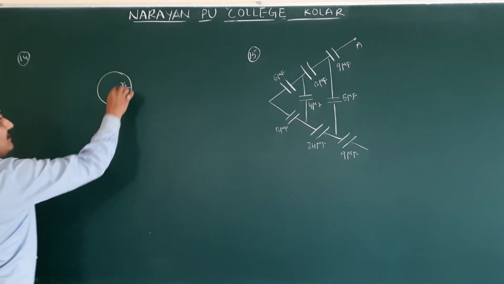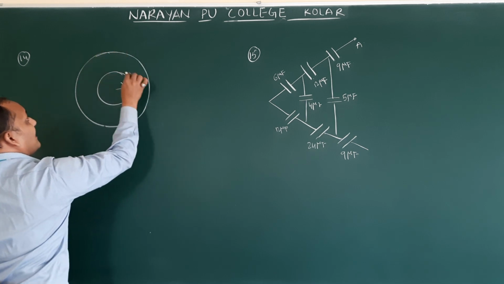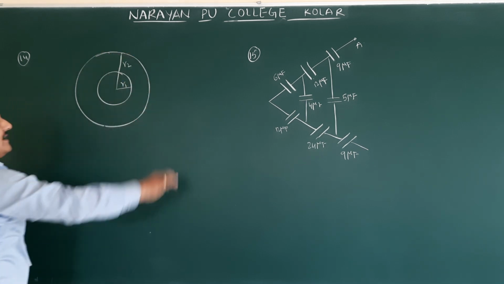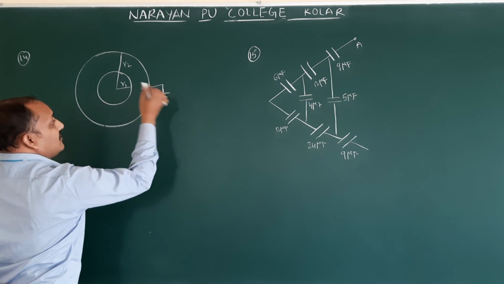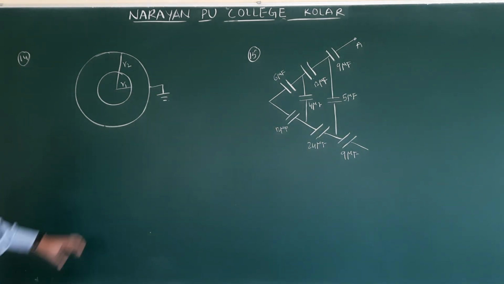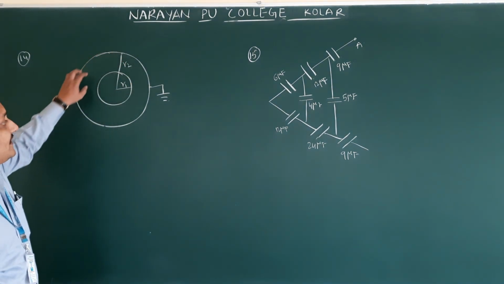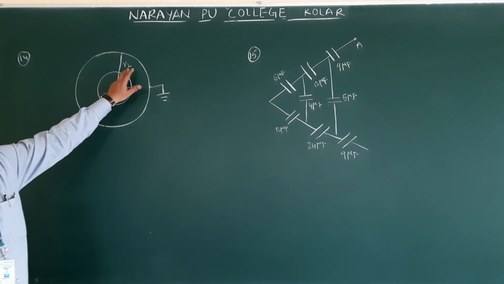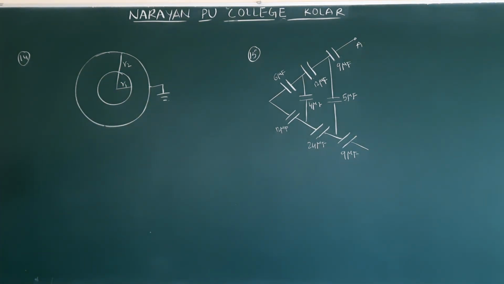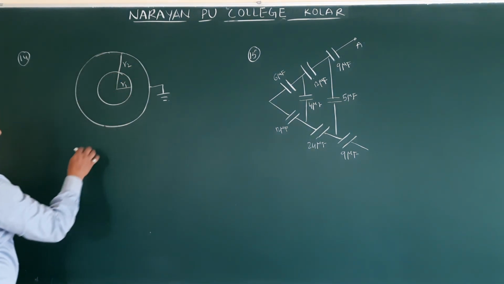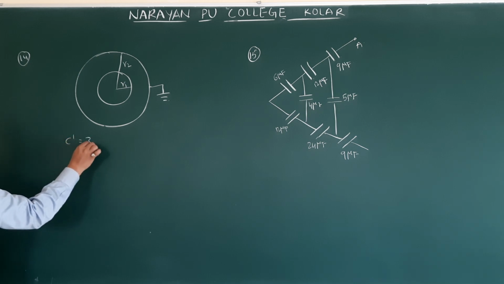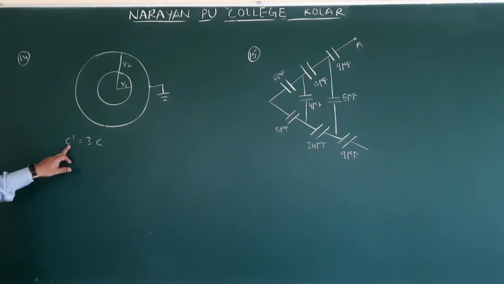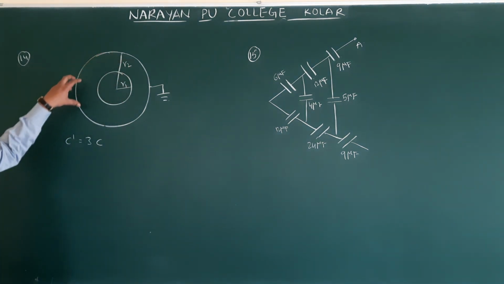So this is one sphere of radius R1. Another one is of radius R2, and this is going to be the earthed conductive sphere. They gave the question very clearly: enclosed by an earth concentric sphere. So the concentric earthed sphere has radius R2, and this capacitance becomes 3 times when it is enclosed by this one. That is nothing but C dash is equal to 3C. What is C dash? C dash is the resultant capacity of these two.